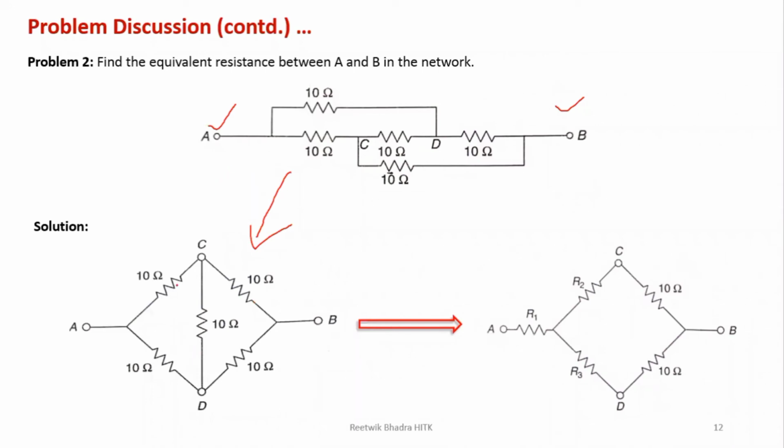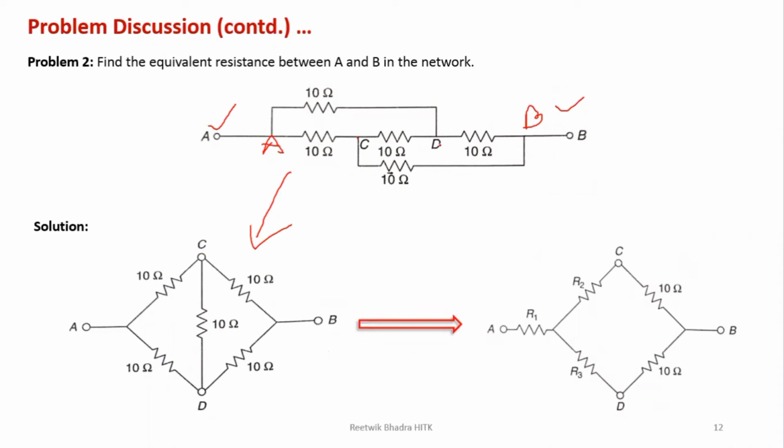So I just kept the same things over here. A, C, B, D are all my terminals which I have marked over here. I'll mark all the nodes. So this is one node, this is one node, this is one node, this is the other node. These 2 points are short circuited. So if I write B over here, this point will also be B. If I write A over here, this point is also A. So A, B, C, D are the 4 terminals.